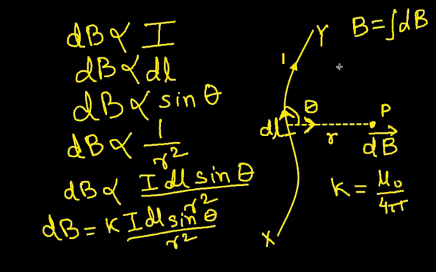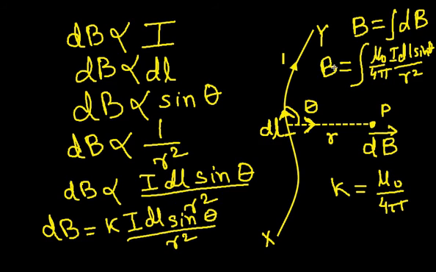So this would be the integration of mu naught by 4 pi, which was our constant, I dl sine theta divided by r square. This will give you the magnetic field at point P due to the entire wire. It was given by the two scientists Biot and Savart, and that is why the law is known as Biot Savart law.